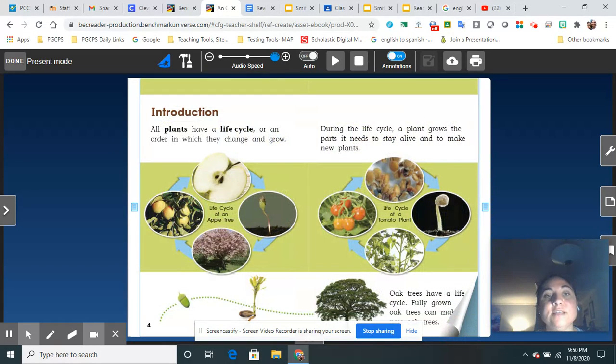Introduction. All plants have a life cycle, or an order in which they change and grow. During the life cycle, a plant grows the parts it needs to stay alive and to make new plants. Oak trees have a life cycle. Fully grown oak trees can make new trees.